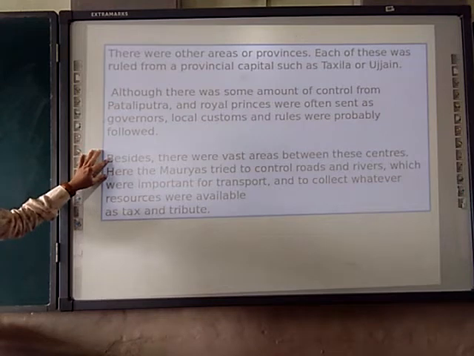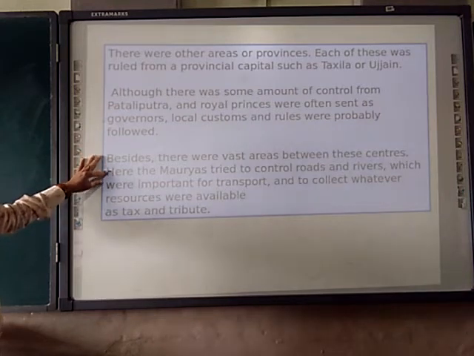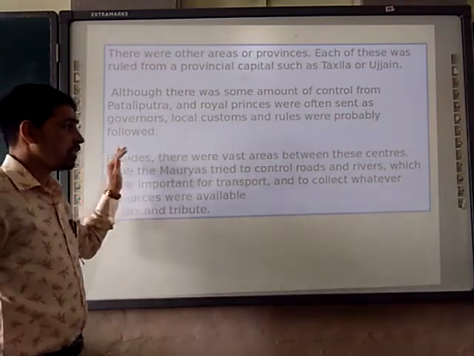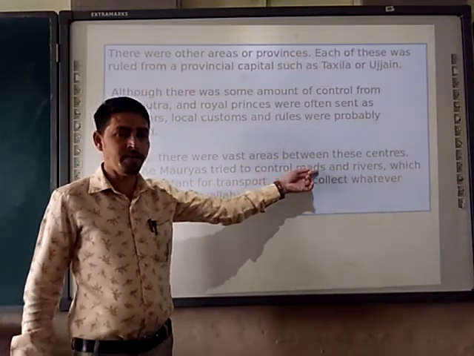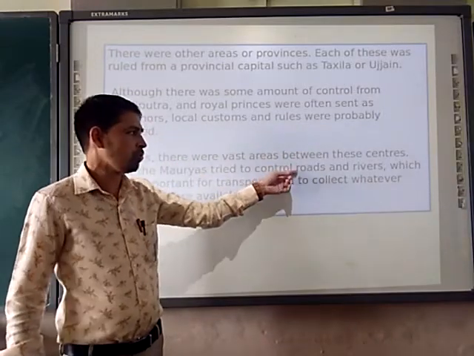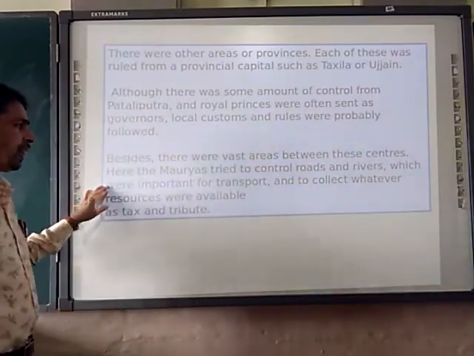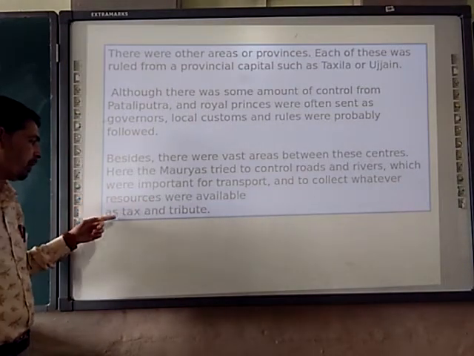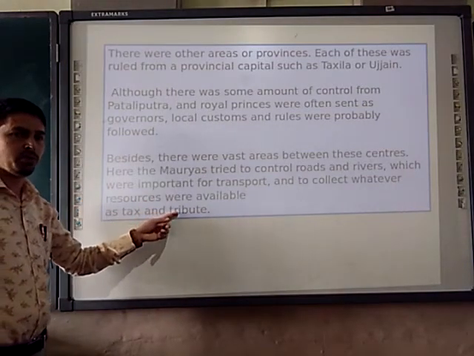Besides, there were vast areas between the centers. Here the Mauryas tried to control the roads and rivers. Why did they want to control the roads and rivers? Because they were the means of transportation, which were very important for transport and to collect whatever resources were available as tax and tribute.